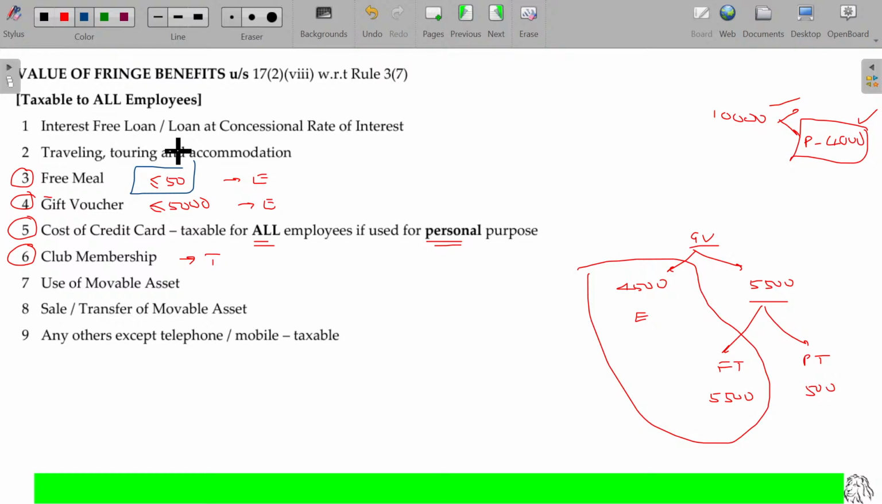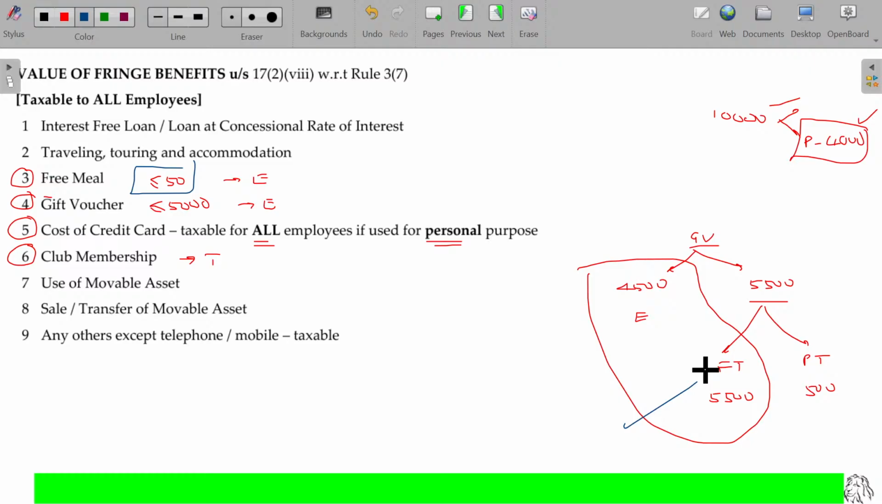The same is applicable for 50. If the food value is less than 50, fully exempted. If it is 55, fully taxable. The other approach, up to 50 is exempted. 55 means only 5 rupees is taxable. That is another approach. But you stand with whichever approach is better. This approach is better. Clear?